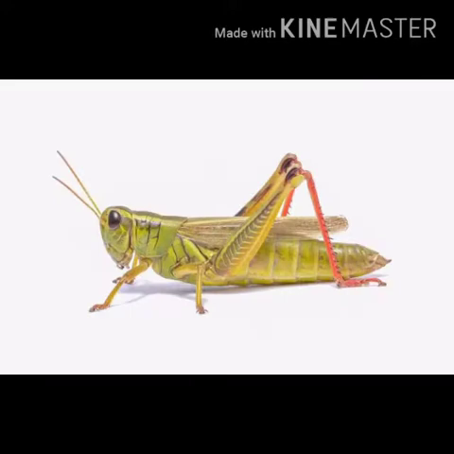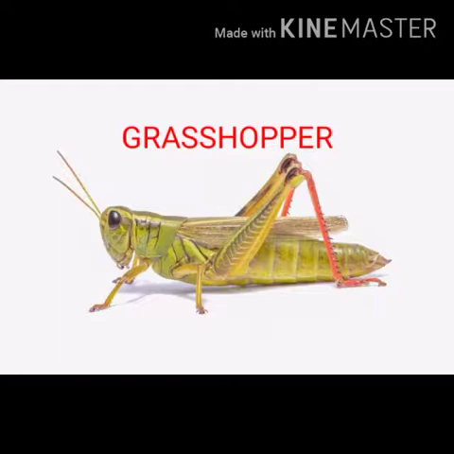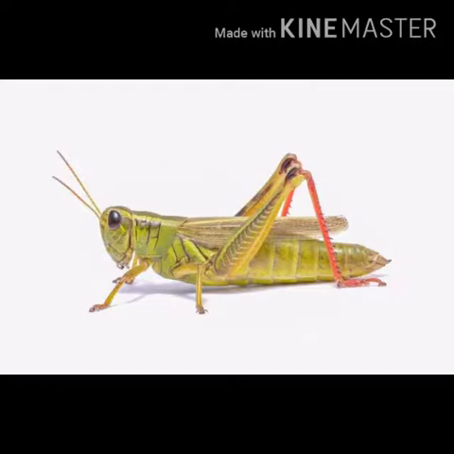This is a grasshopper. It is found in grasses always. It is a long insect which is green in color. It has 2 pairs of wings, a mouth to chew, and 2 long legs for jumping on the grass.